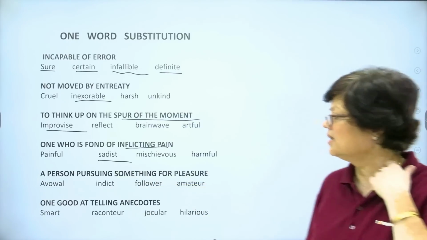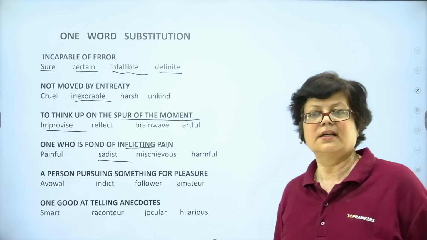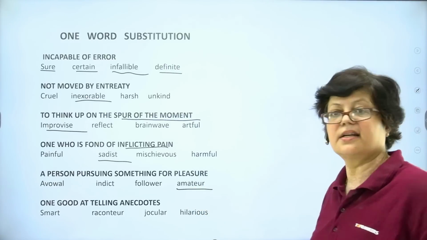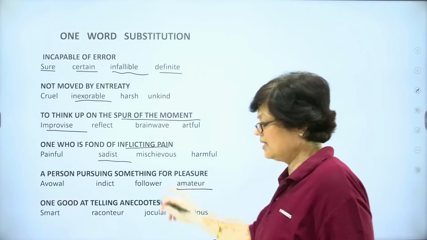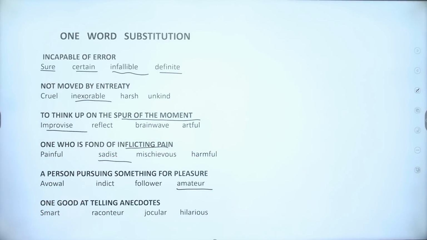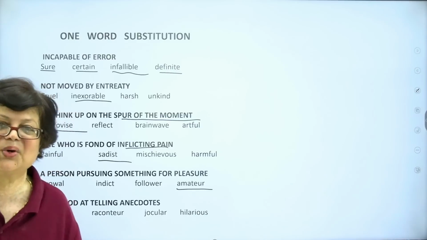So, what is it? Is it a vowel? Is it indict? Is it follower? Or is it amateur? The answer is amateur. Amateur means the one who is pursuing anything because he is interested in it, not because he is trying to earn money out of that.